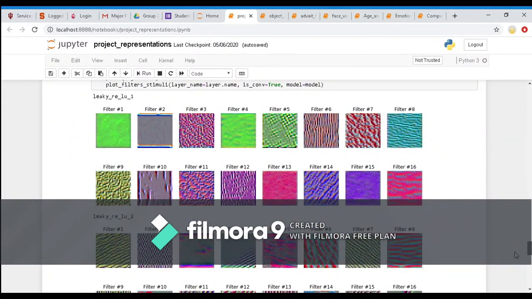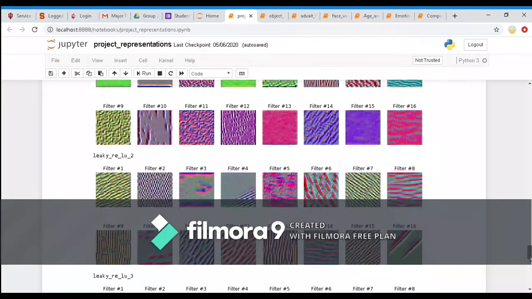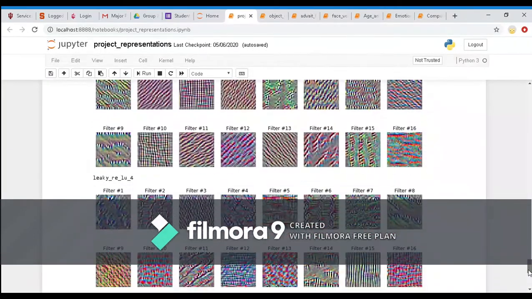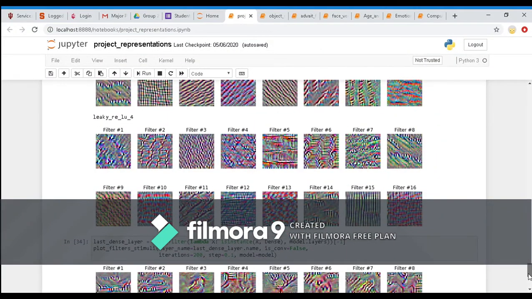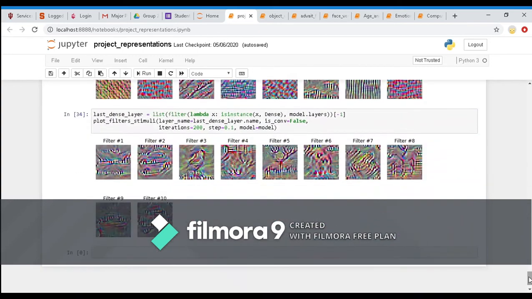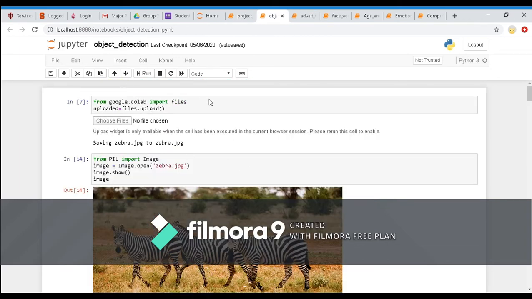You can see this is the first activation layer. This is how the filters look. You cannot see much because it didn't capture much knowledge from the image. As we go deeper into the layers, it has captured more and more; the amount of knowledge gathered is increasing. This is the last layer, and you can clearly identify a shape over here. The image may not be that clear, but it has identified the boundary shape of the animal. This is the dog. Now let's go to the object detection code.